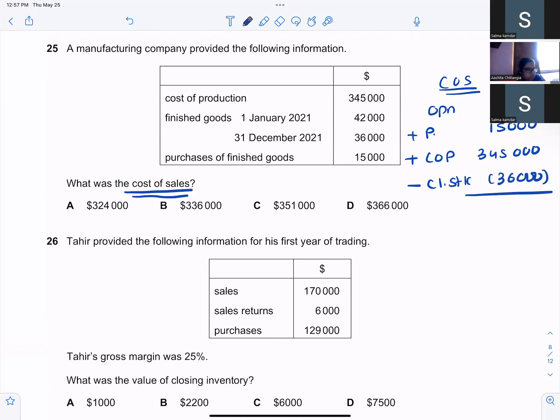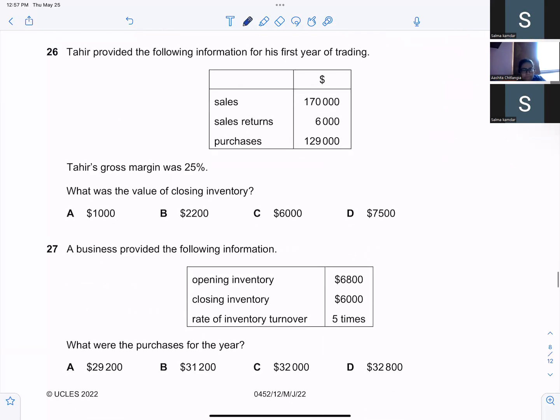Minus 36 equals 366,000. Answer is B. Next one.